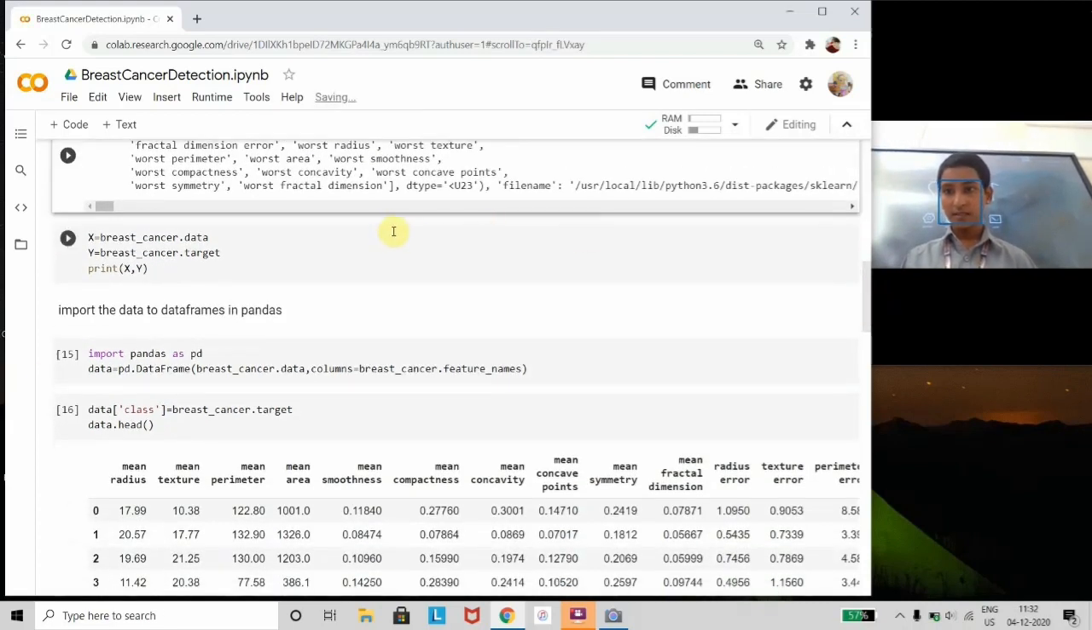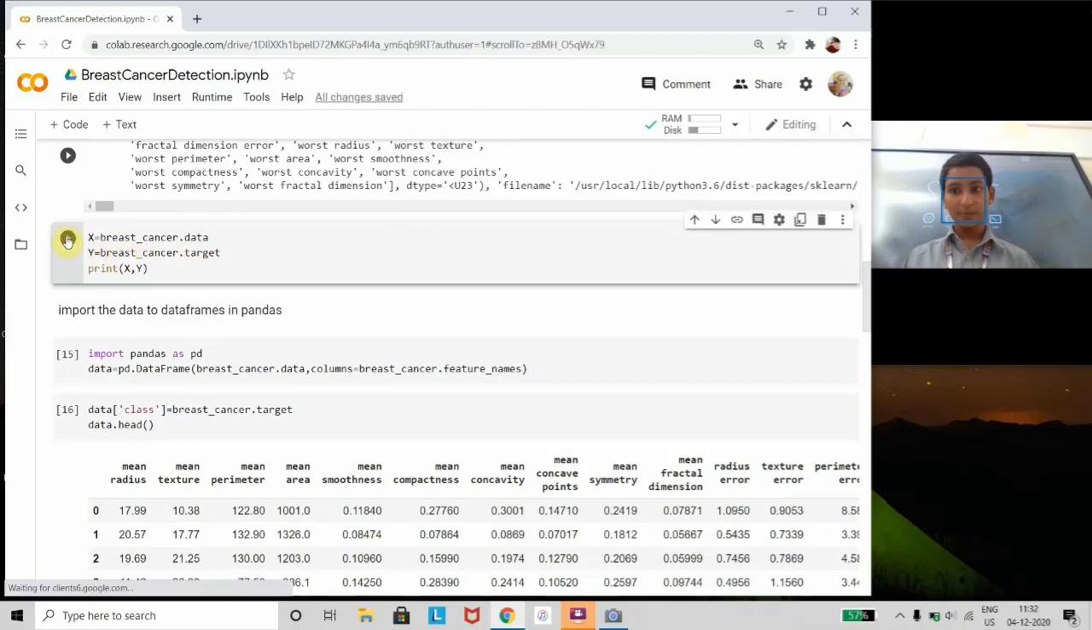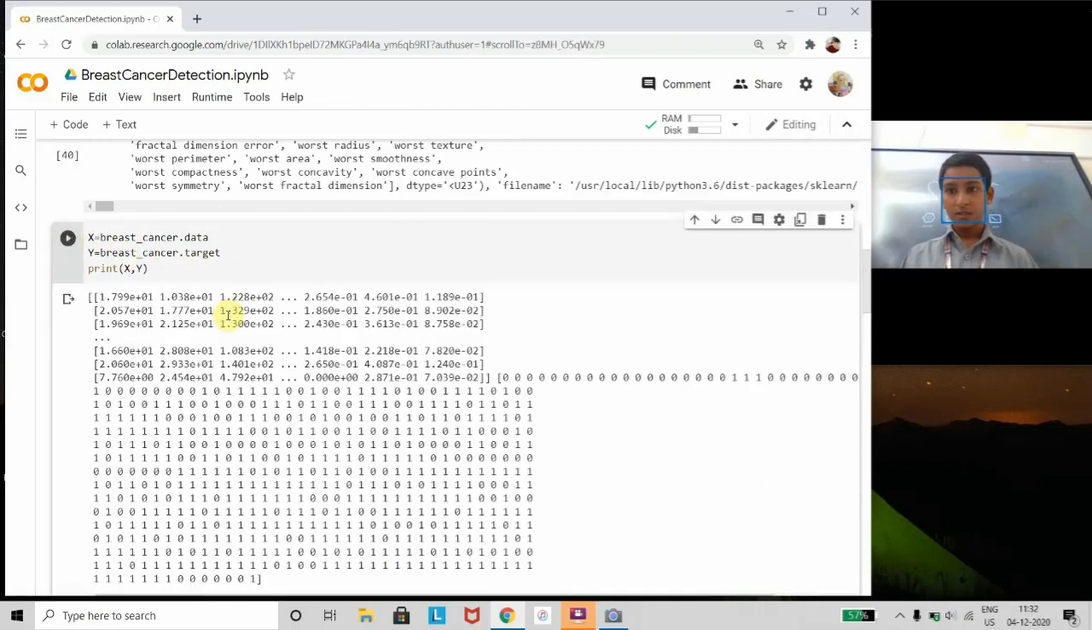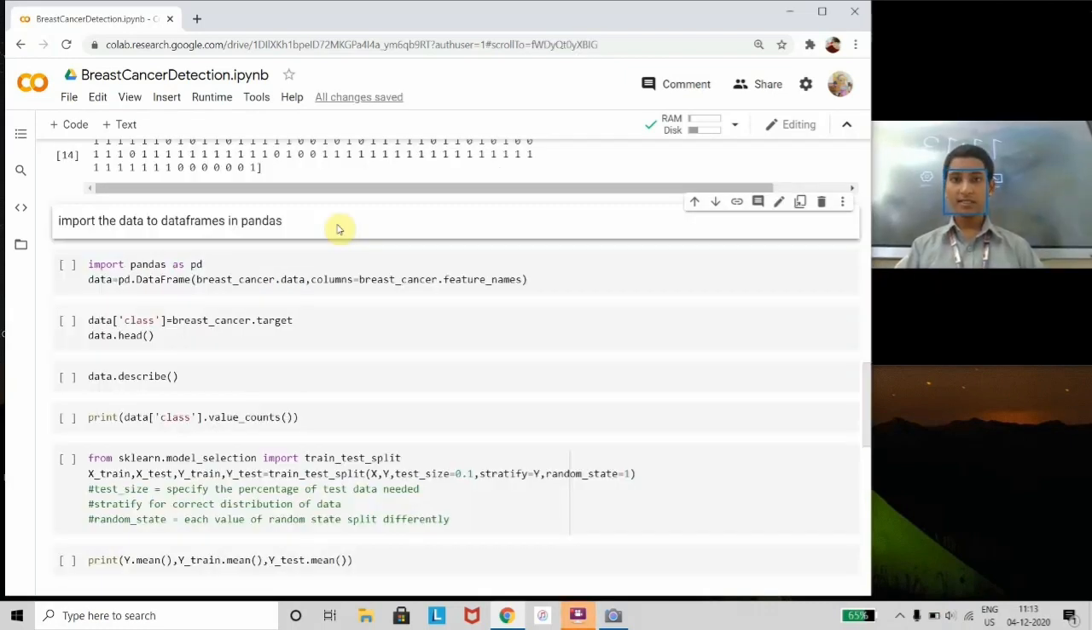So as you see here, the data values of the dataset are loaded into the X variable and the target labels of the breast cancer dataset are loaded into the Y variable. Let us print them. So these are the data values which represent the mean radius, mean texture and many more, and the 0 and 1 represent the malignant stage and the benign stage. So we have loaded the dataset.